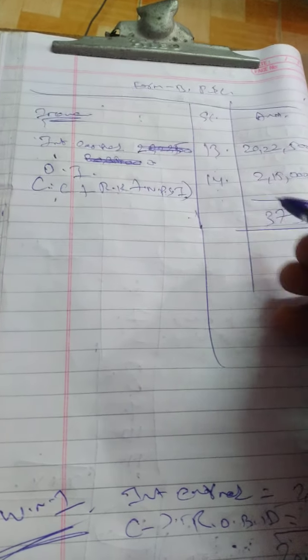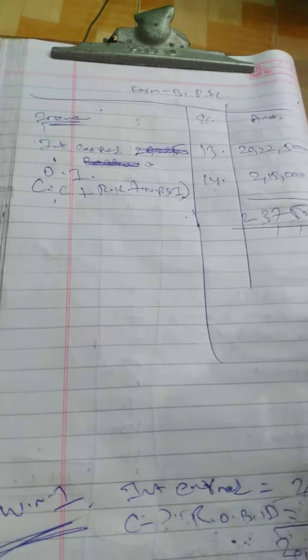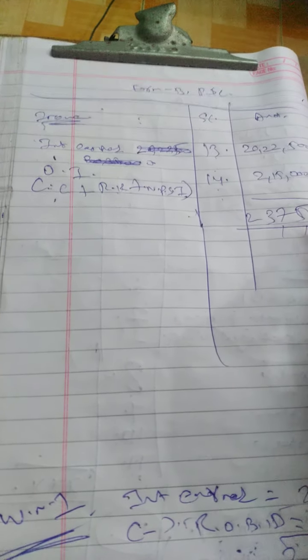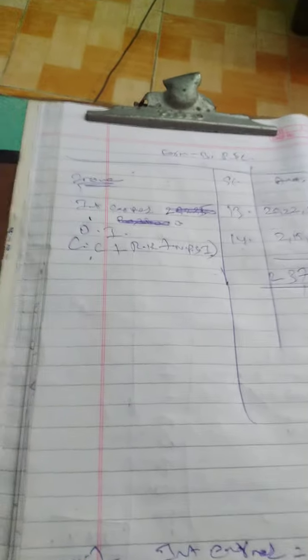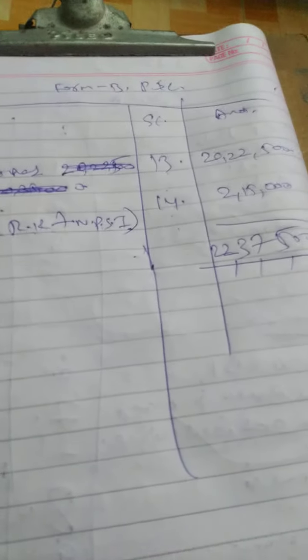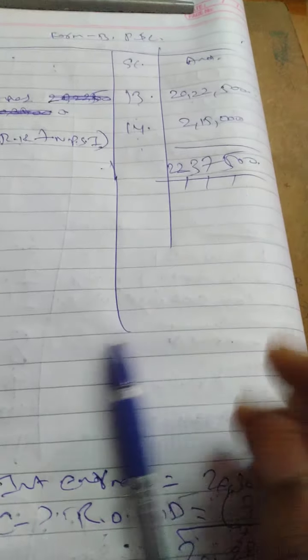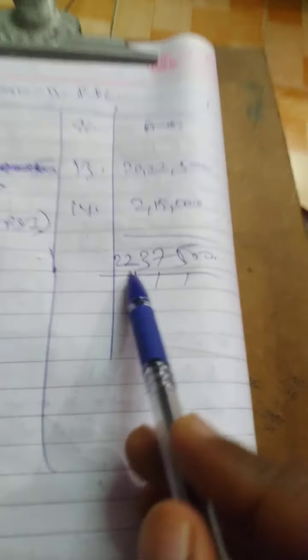23 lakh... How much is it? 22 lakh 37,500. Correct. 22 lakh 37,500. Income is over. Come to expenses.